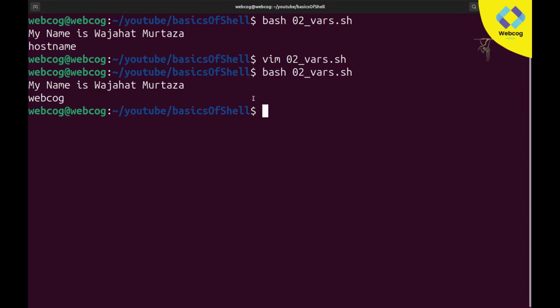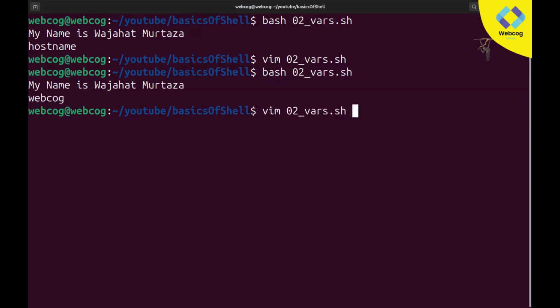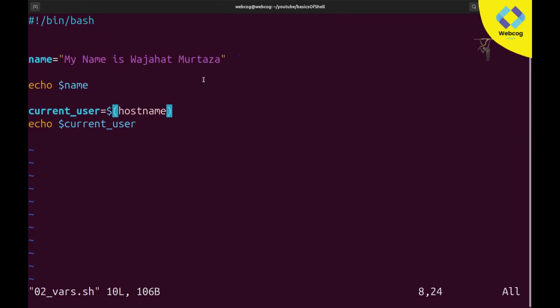If you run the same code in your computer, this result will be static, like my name is Wajahat Murtaza, as stored in the variable, but this hostname will be different. In my case it is webcook, but in your case your hostname must be different, like Ali or anything else, your own username. So it will print this dynamic data. This is how you can assign commands to your variable.